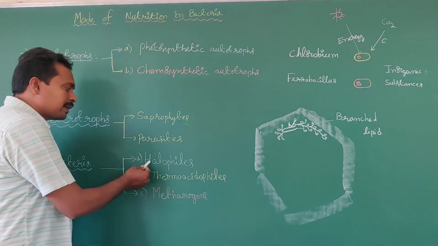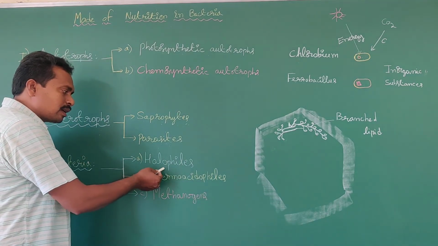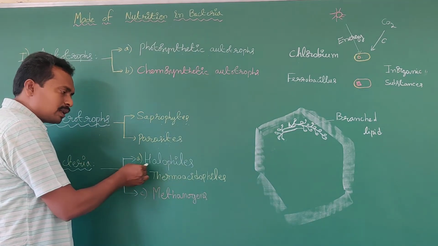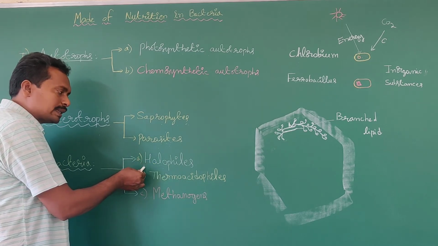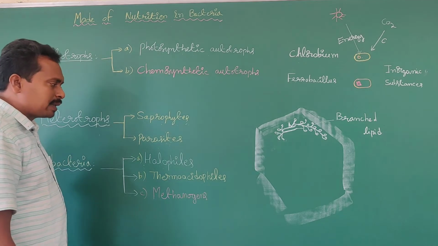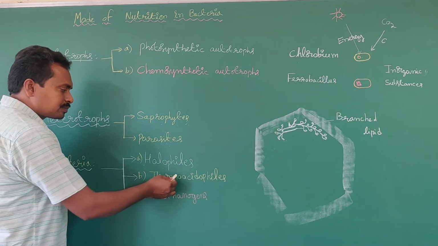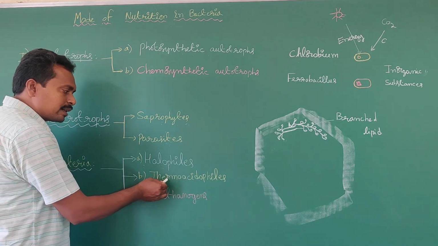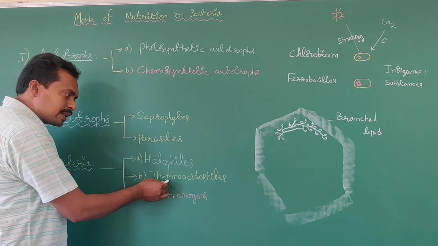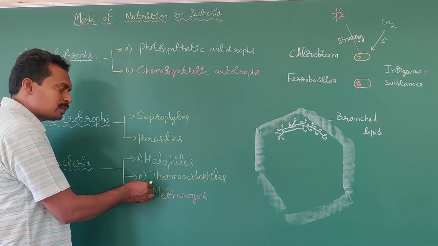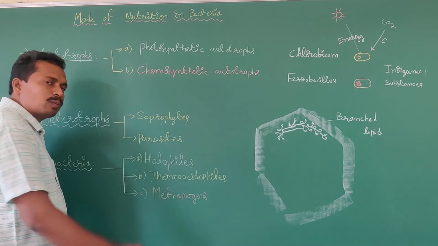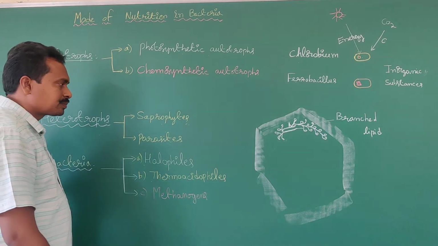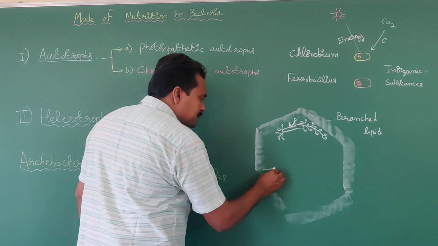Some of the archaebacteria live in salty regions, extremely salty regions. Such archaebacteria are known as halophils. Some of the archaebacteria survive where the temperature is more than 70 degrees centigrade. Such archaebacteria are known as thermoacidophils. Thermus aquaticus.